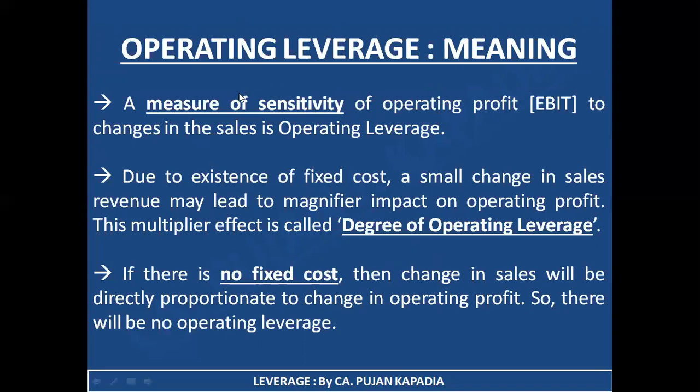Operating leverage is also a measure of sensitivity, showing the sensitivity between operating profit and sales. That is, if I make a minor change in the sales, what is going to be the impact on my operating profit, that is my EBIT? Operating leverage is possible only where there is fixed cost. So we learned in the third point that if there is no fixed cost, we cannot talk about the existence of operating leverage, because I have shown you the calculation. Without fixed cost, your contribution and your EBIT are going to remain the same.